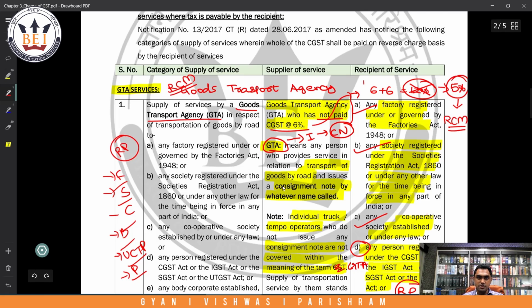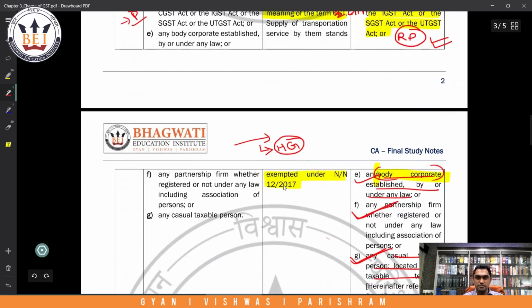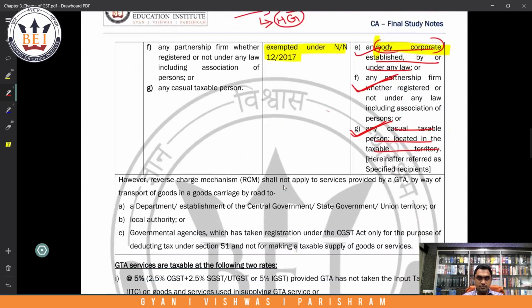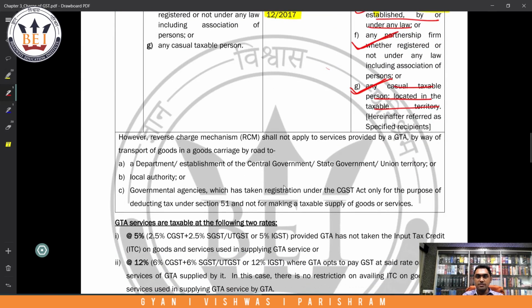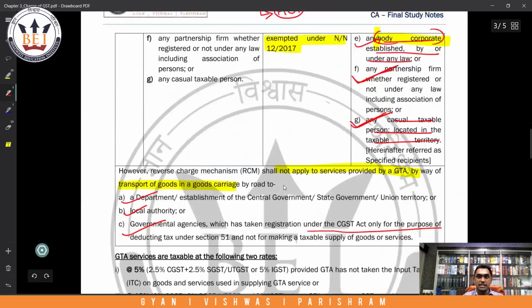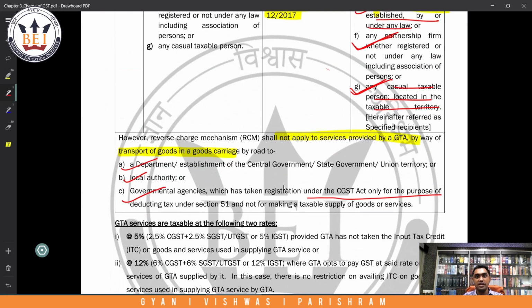Now there is one exception to this. What is the exception? However, reverse charge mechanism shall not apply where the GTA service is provided to a department or an establishment of central government, state government, a local authority or governmental agency which has taken registration under this Act. Because these people would get covered in clause D, as registered persons.